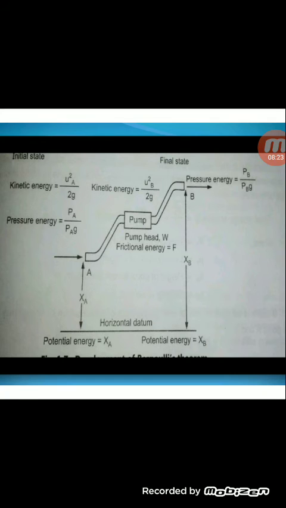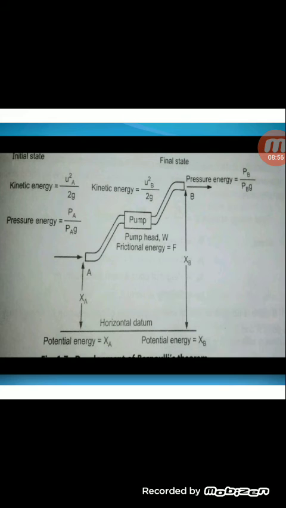In the case of point A, potential energy is equal to XA. For point A, pressure energy is equal to PA divided by rho A G, and kinetic energy is U square A divided by 2G. For point B, potential energy is XB, pressure energy is PB divided by rho B G, and kinetic energy is U square B divided by 2G.